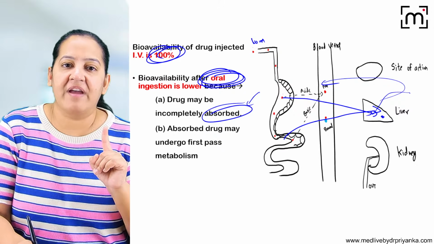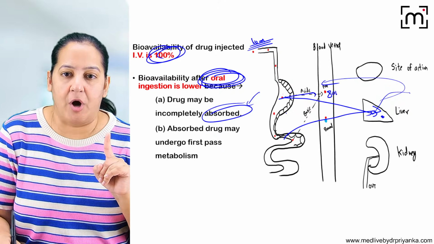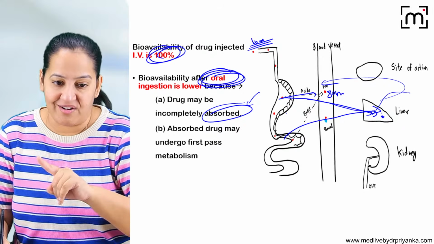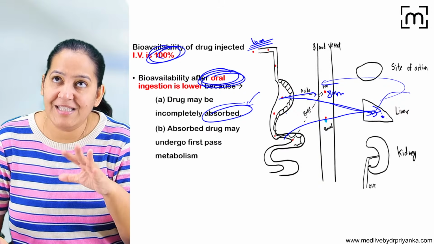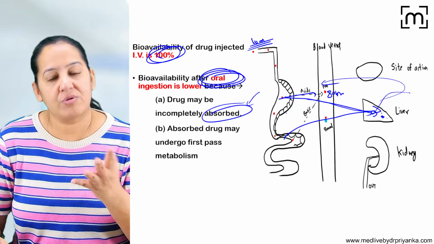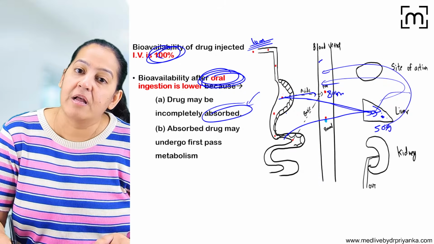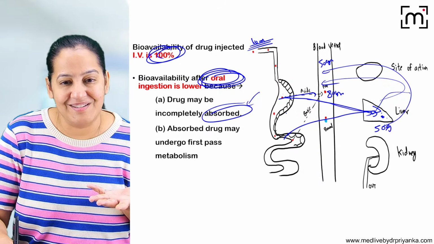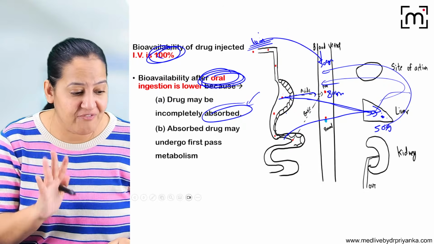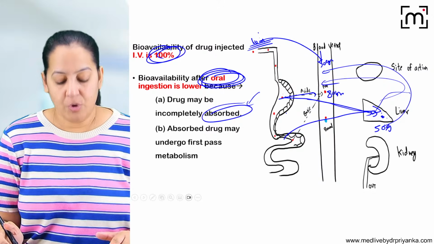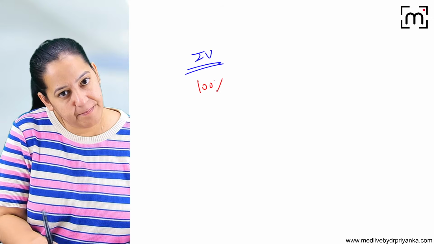So just suppose I'm giving 100 gram of the drug. Out of the 100 gram, 80 gram is absorbed. Now all the 80 is going to the liver. Now the liver has the enzymes. From the 80 gram, 30 gram is metabolized by the enzyme. So 30 is again lost. So I'm left with only 50 gram, and that 50 gram is coming back to the blood. So bioavailability is only 50%. I have given 100, but what is reaching the blood, the fraction which is ultimately reaching the blood, that is bioavailability. So in the IV route, the bioavailability is 100%.